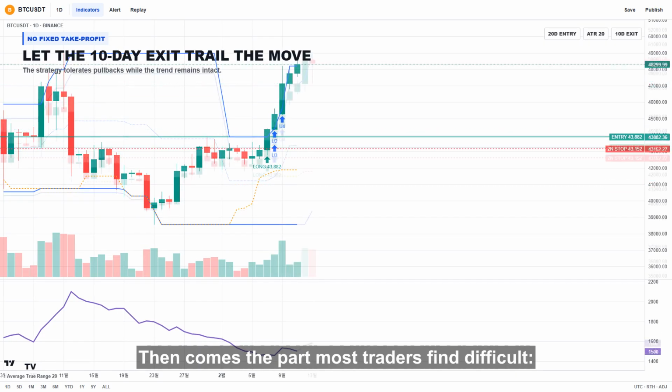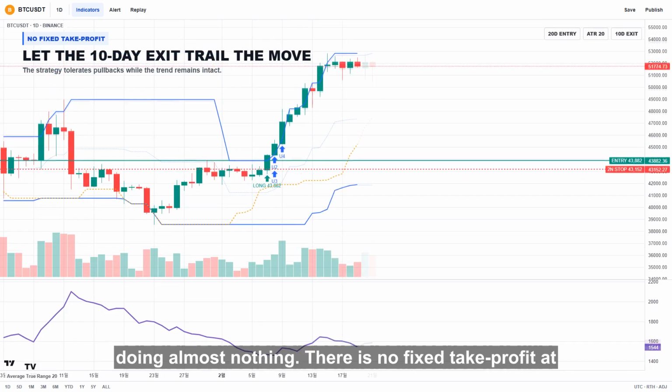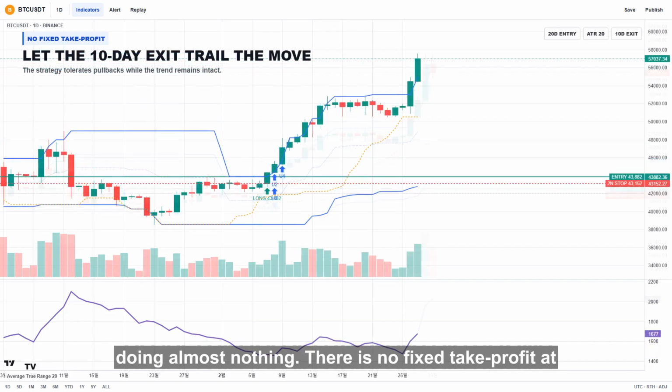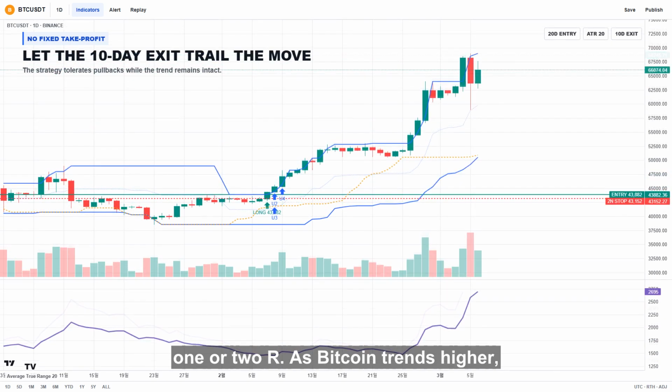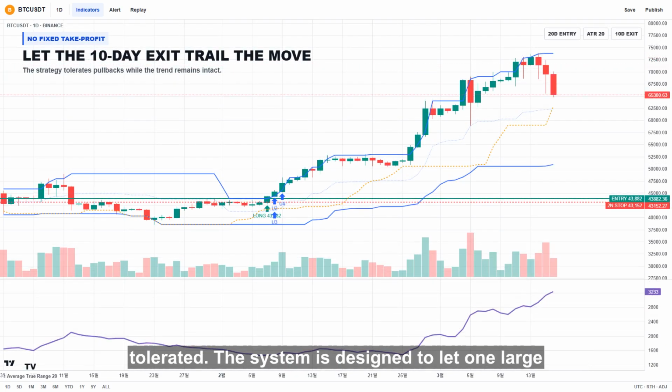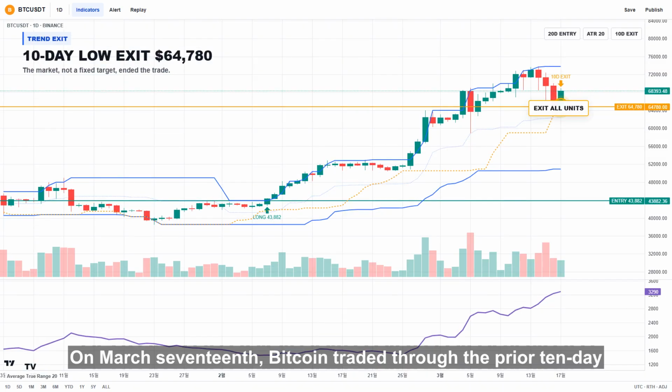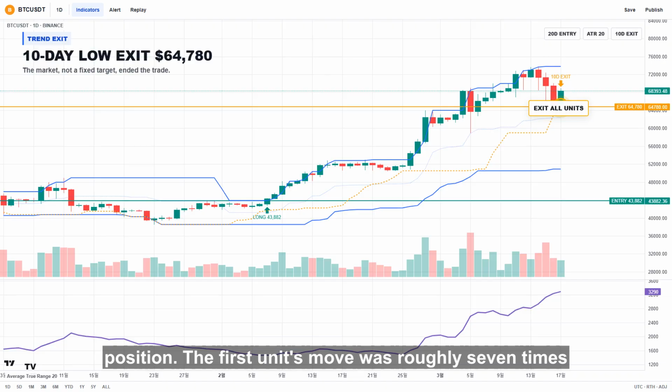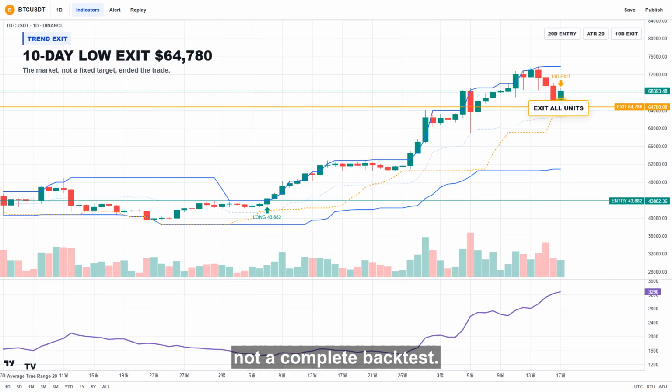Then comes the part most traders find difficult, doing almost nothing. There is no fixed take profit at 1 or 2R. As Bitcoin trends higher, the 10-day exit trails underneath price. Small pullbacks are tolerated. The system is designed to let one large trend pay for many small failed breakouts. On March 17, Bitcoin traded through the prior 10-day low near 64,780, closing the position. The first unit's move was roughly 7 times its initial 2N risk before fees and slippage. That is one historical example, not a promise and not a complete backtest.